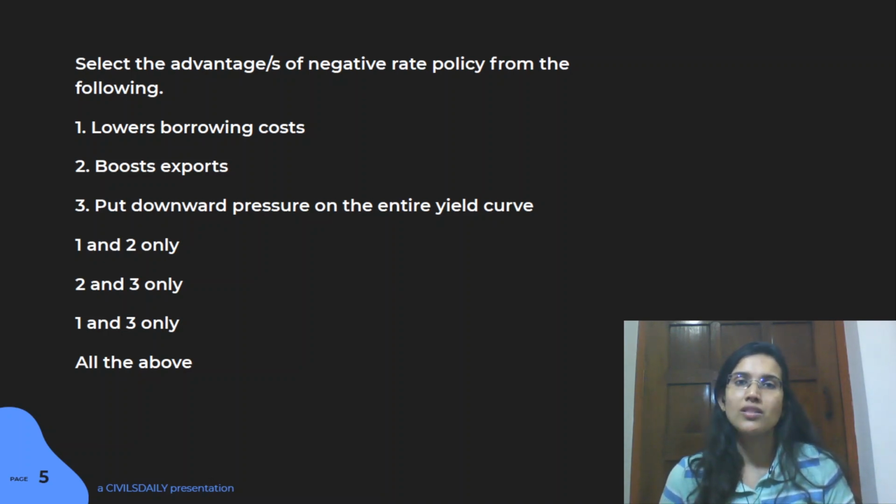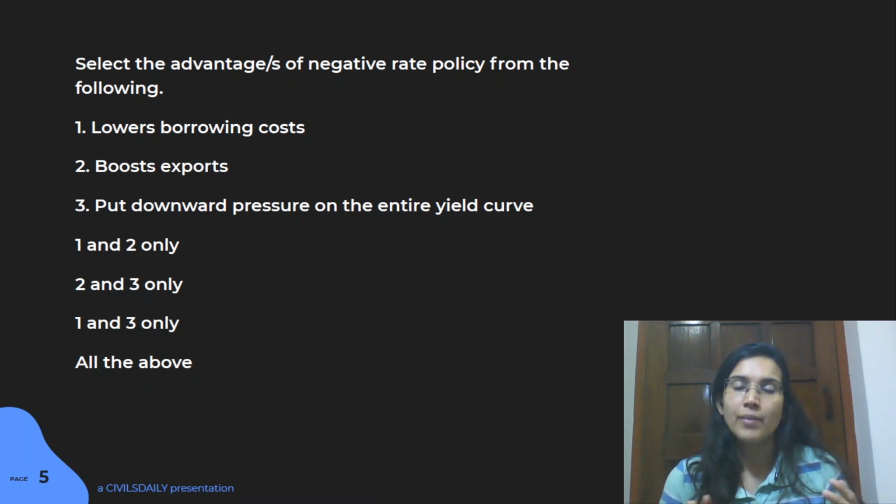So negative rate policy is something very simple. For a couple of years now, the Japanese economy has been facing a lot of issues, like downward growth and deflation in that country. So the government has been taking a lot of economic initiatives. One of the initiatives that came up with respect to these policies, like even in Europe and Japan, is the idea of negative rate policy, which has been getting a lot of support from the government.